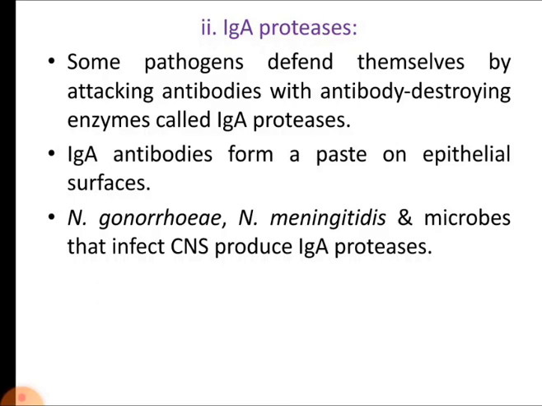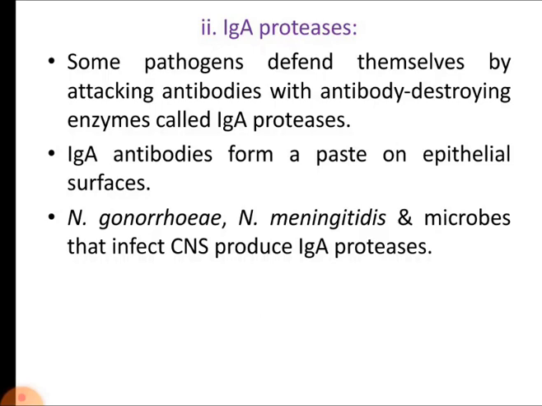So some pathogens defend themselves by attacking antibodies. We know that antibodies are produced against the antigen, but some pathogens have evolved so that they can produce enzymes that attack the antibodies, and these enzymes are called antibody destroying enzymes. So IgA proteases means the proteases that can attack or destroy immunoglobulin A. They are called immunoglobulin A proteases.